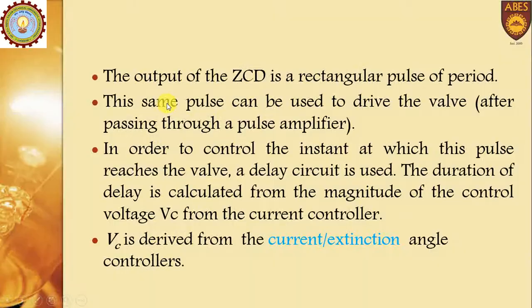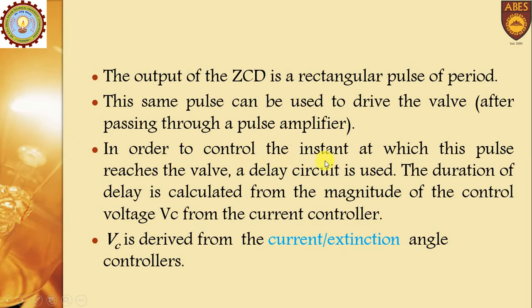In this, the output of the zero crossing detector is a rectangular gate pulse, as we have seen in the previous diagram. The same pulse can be used to drive the valve. This can be delivered through a pulse amplifier if you want to increase its magnitude.